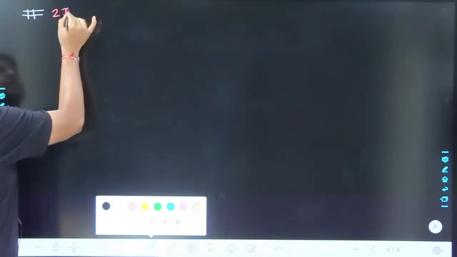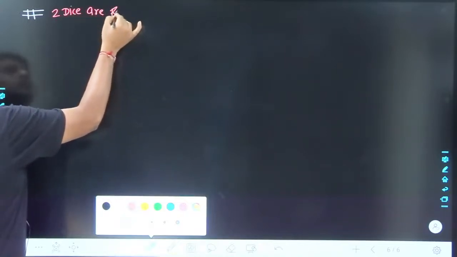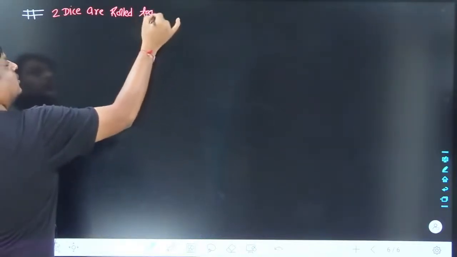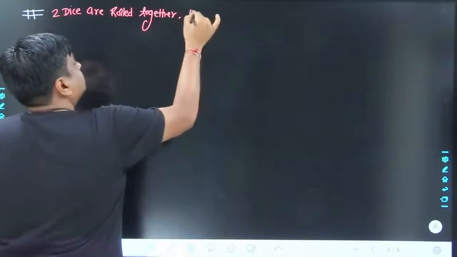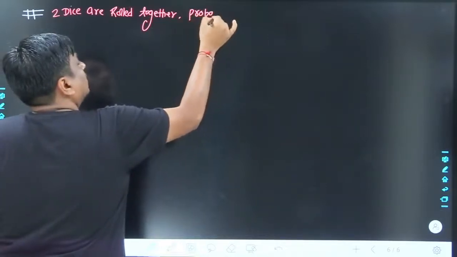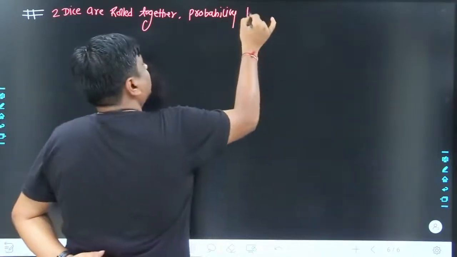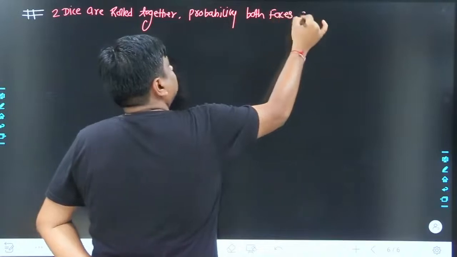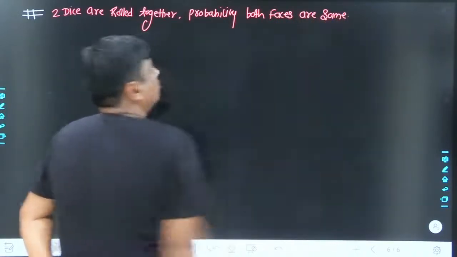Two dice are rolled together. Find the probability that both faces are the same. May I know what would be the possibility?